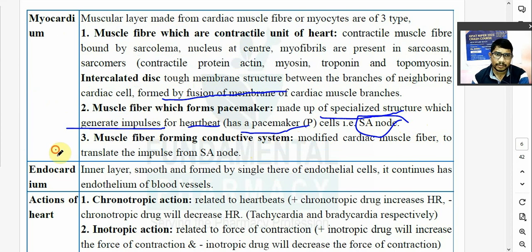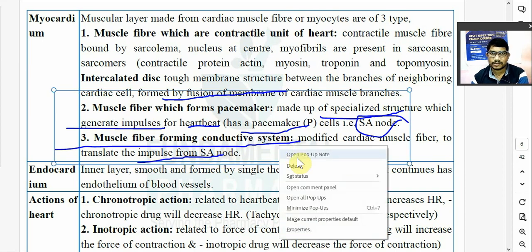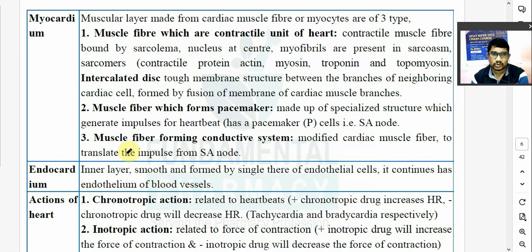Third आता है muscle fiber which forms a conductive system. So they are again a modified cardiac muscle fiber. वो modified होते हैं to transmit an impulse from SA node. SA node से impulse transmit करने के लिए ये बने. So myocardium मतलब सिर्फ muscular layer नहीं है. Myocardium has 3 types of different muscle fiber.